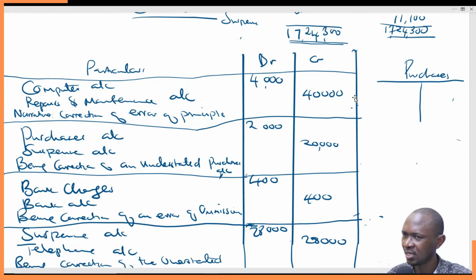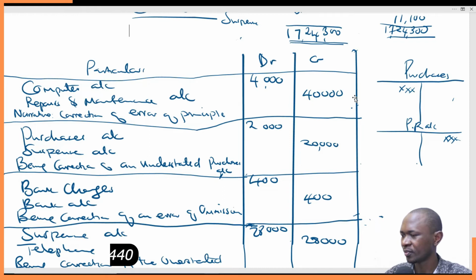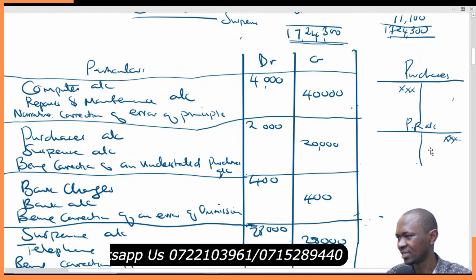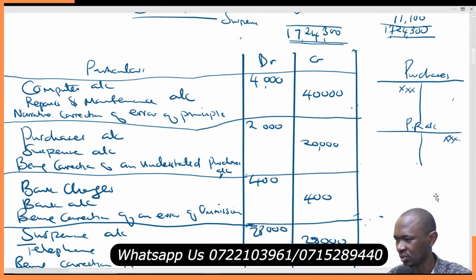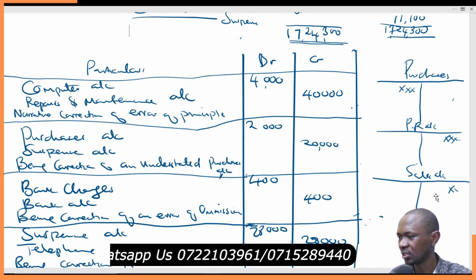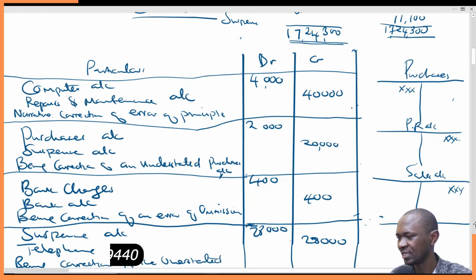Purchases is a debit account. So purchase returns is supposed to be a credit account. Now, sales is a credit account. So sales returns account is supposed to be a debit account.